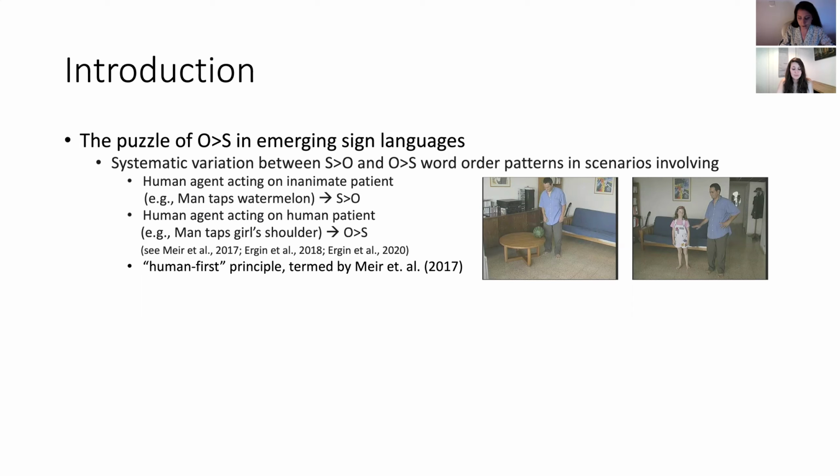However, this is limited to certain animacy scenarios in which there is always a human agent acting on a